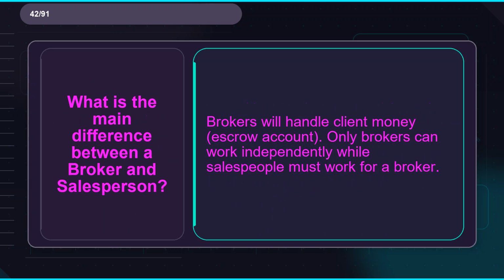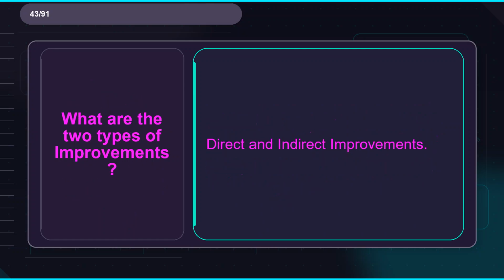Flashcard 42. Term: what is the main difference between a broker and salesperson? Definition: brokers will handle client money, escrow account. Only brokers can work independently while salespeople must work for a broker. Flashcard 43. Term: what are the two types of improvements? Definition: direct and indirect improvements.